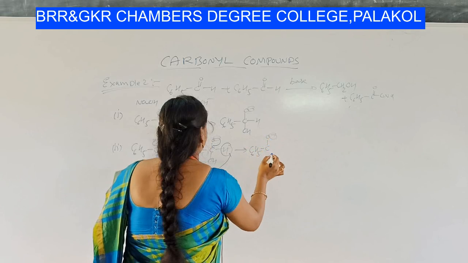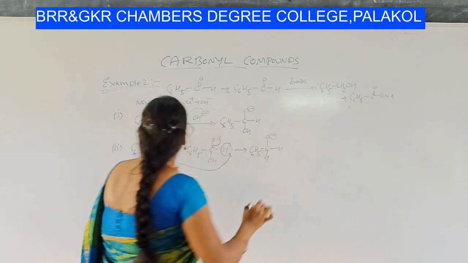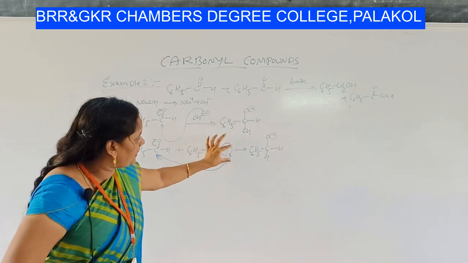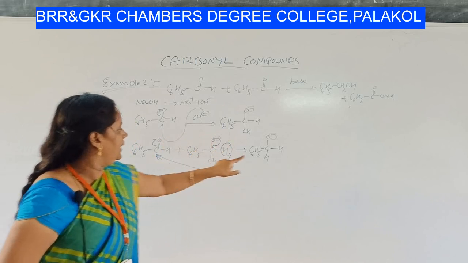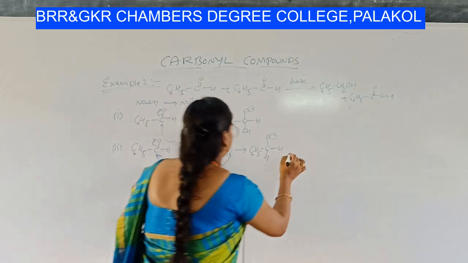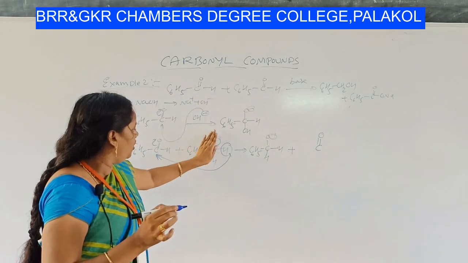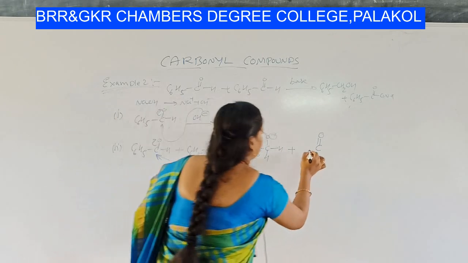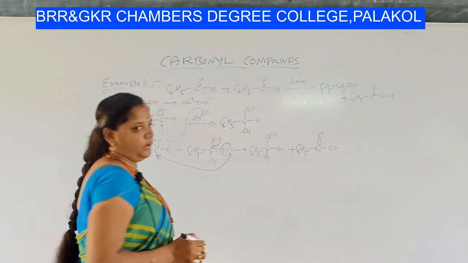C6H5CO minus H here, another H here. One H is already present and the other proton is coming from this intermediate. So this H, and this is left with C double bond O. One side it is C6H5, other side it is OH.